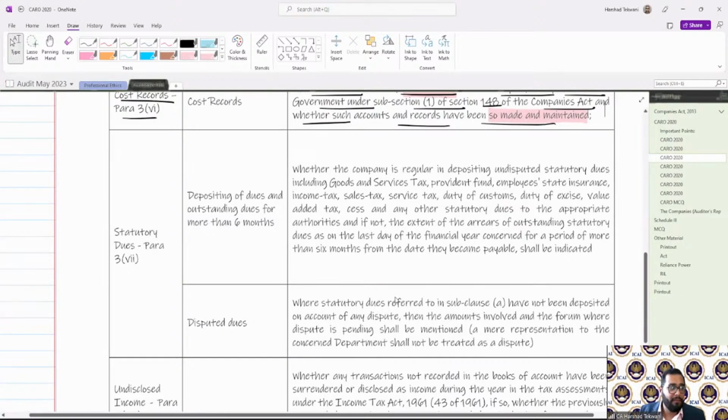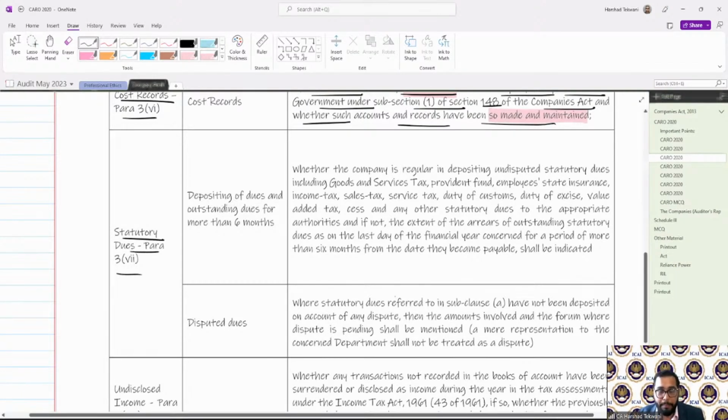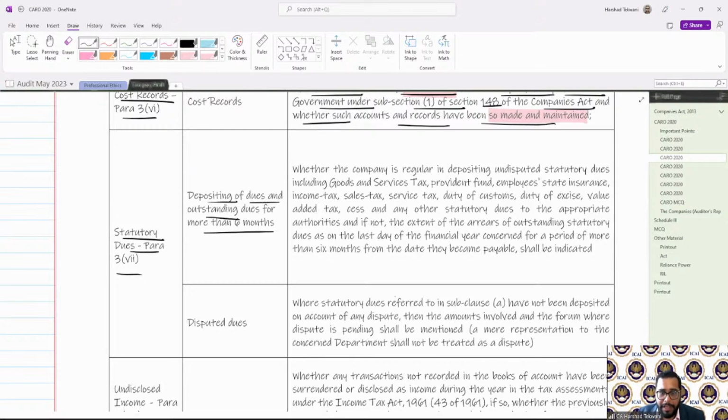Again, a very important clause. Statutory dues, 3.7. First, we need to specify the depositing of statutory dues by the company, and outstanding dues of more than 6 months. Then we need to specify the details of disputed dues. Now let us see the detailed clause.